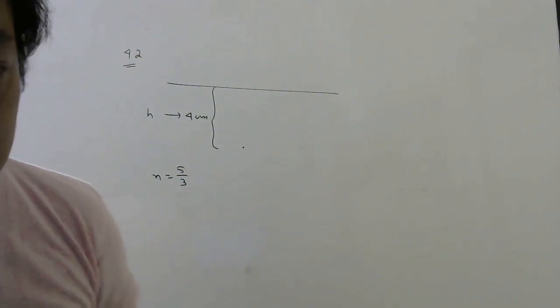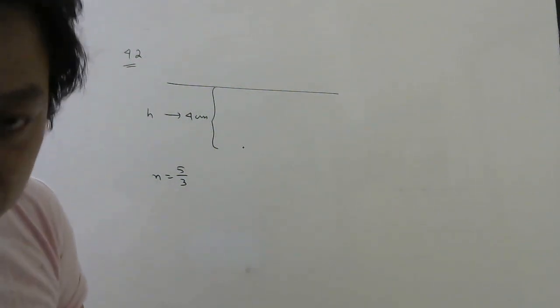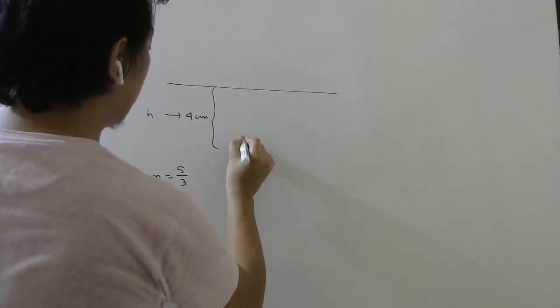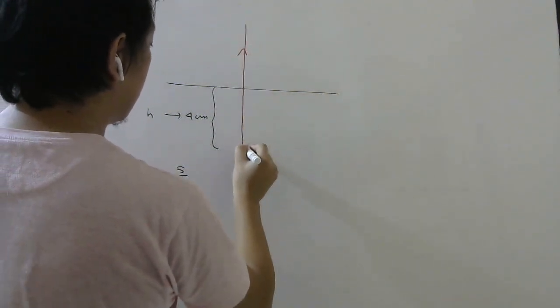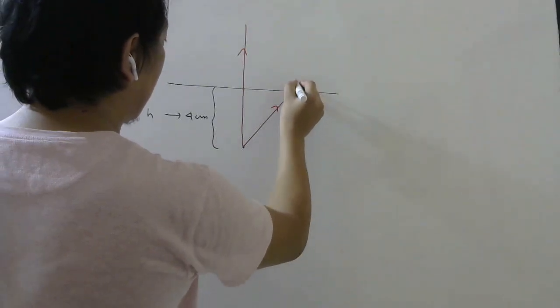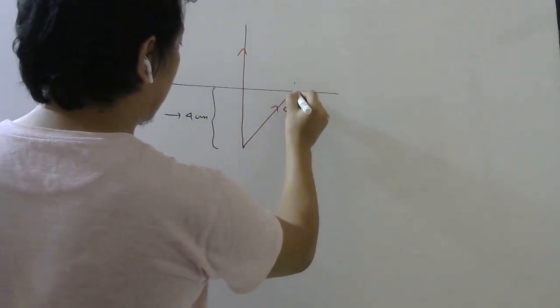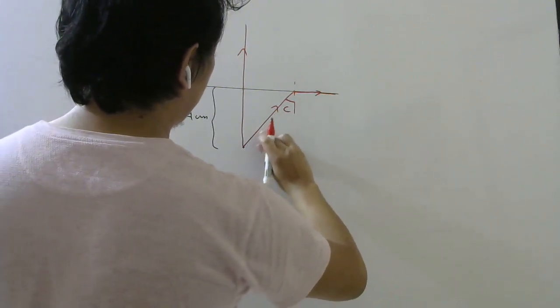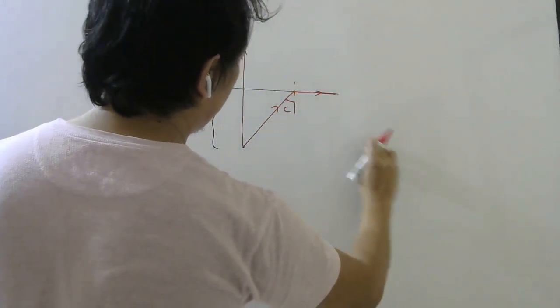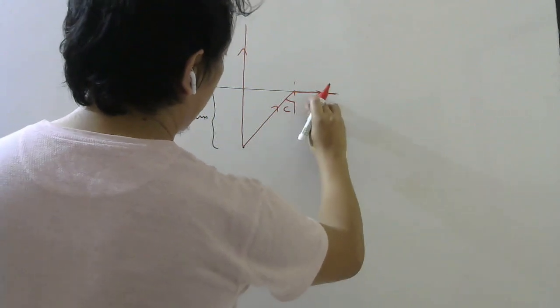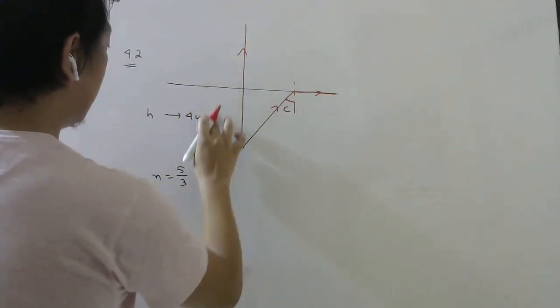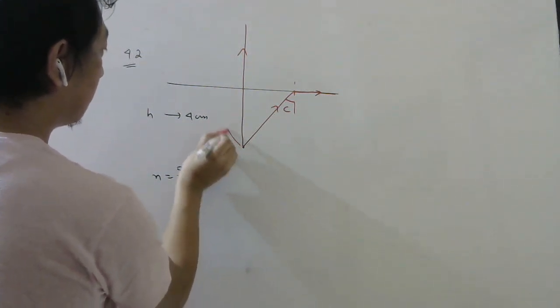If you remember, we have done a similar problem in our EPL numerical. I told you that this light will come out obviously, but the light which hits at angle C will just graze. More than this, if the light goes this side, that will internally reflect, because that light will fall at angle greater than C. This light will come out. Similarly, you can do the same thing this side.